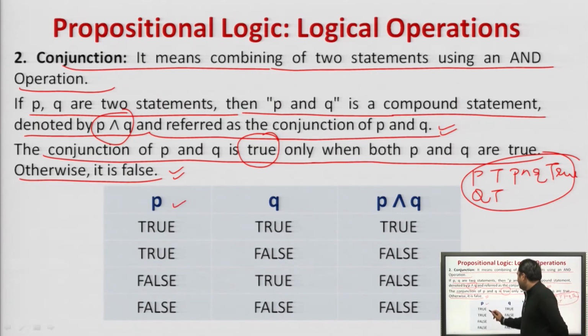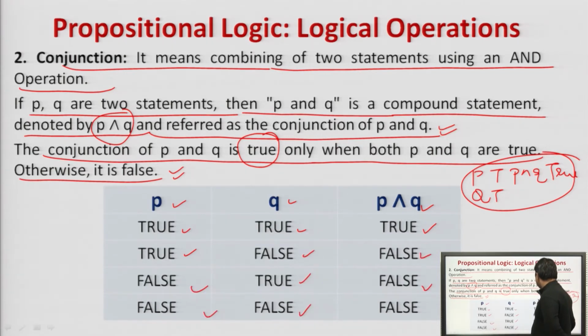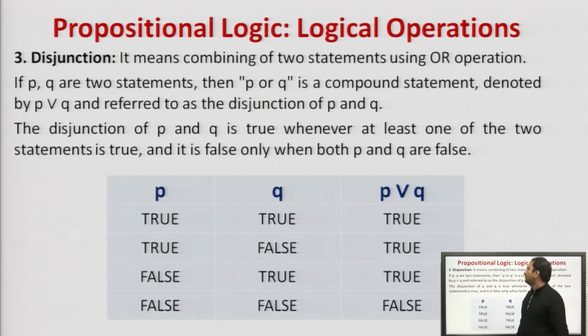Here you can see that if P statement is true and Q statement is true, then P and Q is true. Otherwise, true-false, false-true, false-false, all other options return false. Agreed? This was the case of a conjunction, where we are combining two statements using AND operation. So, in AND operation, what we have to remember is that only if both statements are true is the conjunction of P and Q true. Agreed?